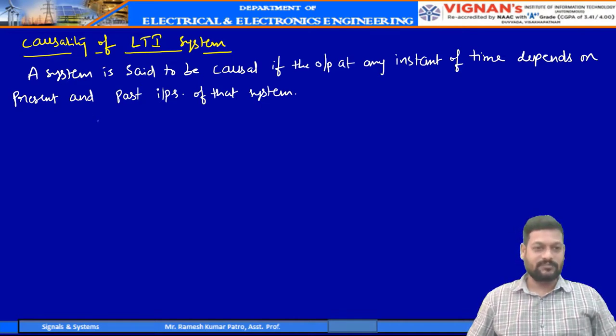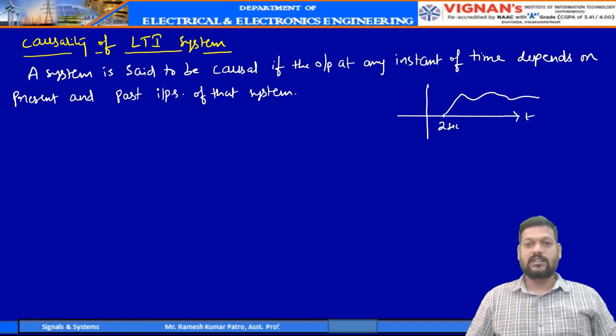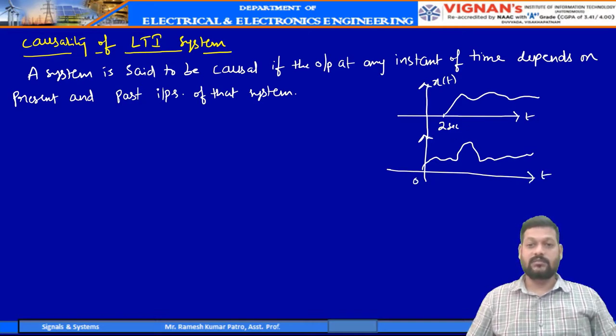For suppose this is the input of a system, which is starting at 2 seconds. This is the input. And if you have the output like this, which is starting at 0, so this is the output of that particular system, starting at 0. So this one is not the causal system,